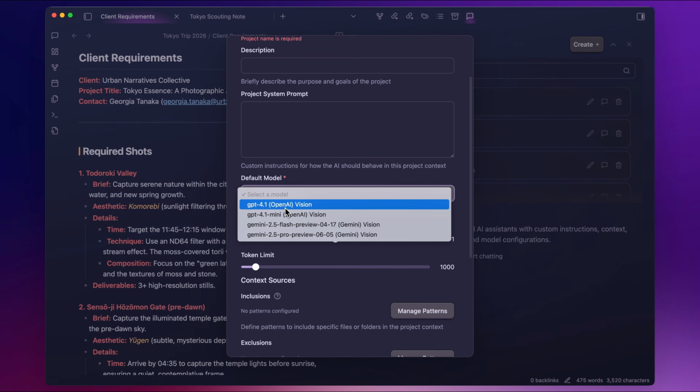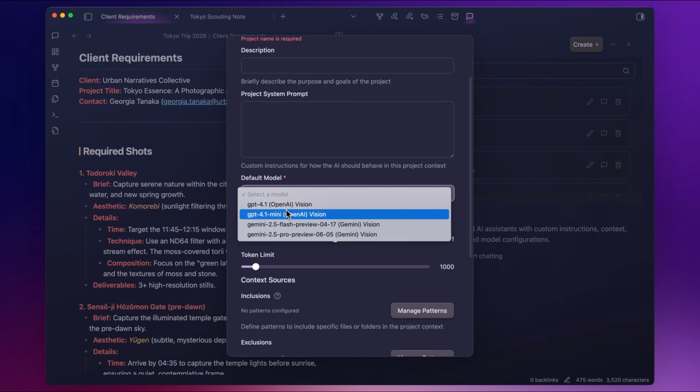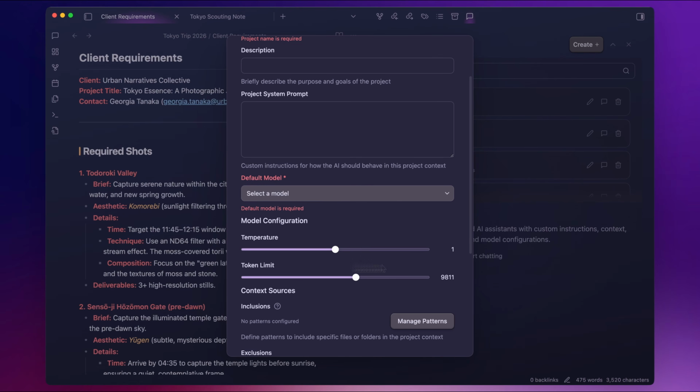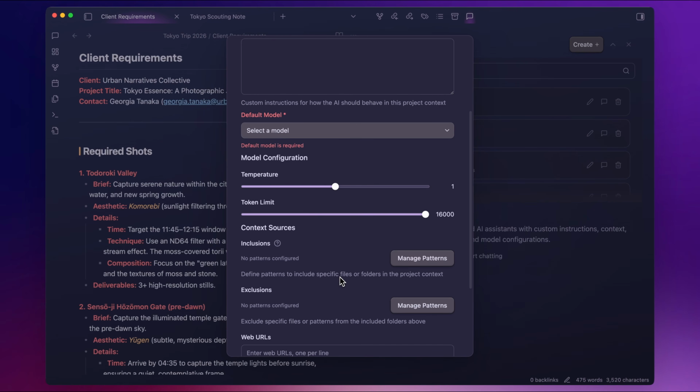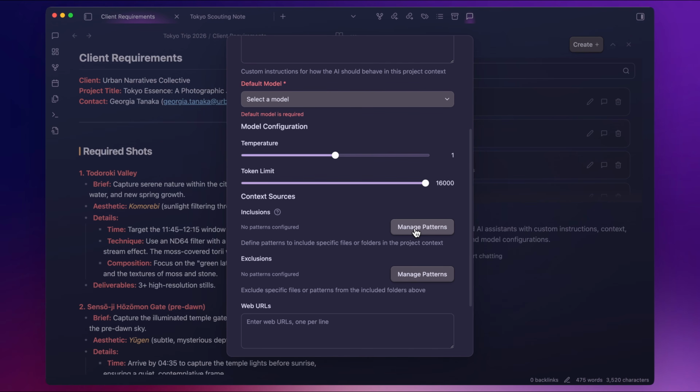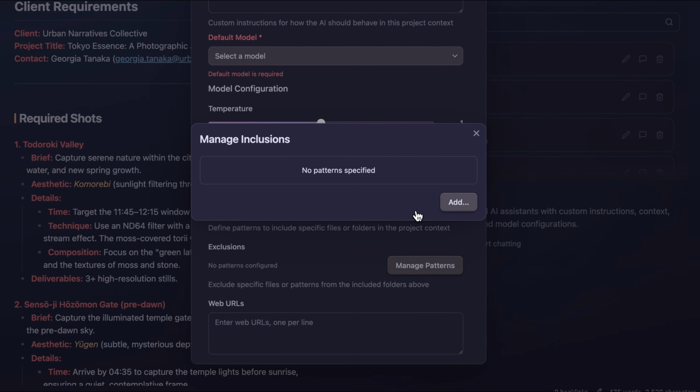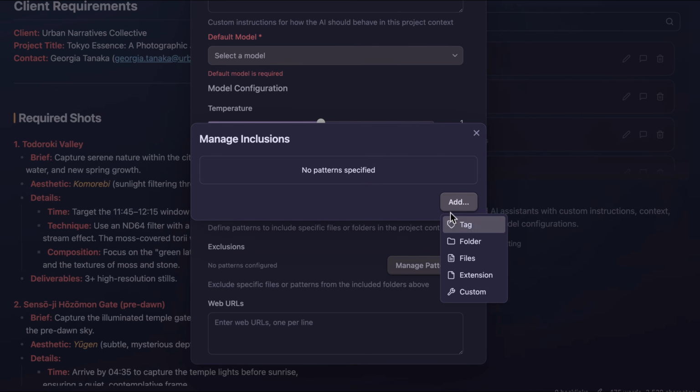This model list is limited to these 4 models for now because they support large context and context caching. I'm trying to get the Copilot Plus Flash here next. For now, you'll still need an OpenAI or Gemini API key. The real power of this mode comes from context processing. You include context with the inclusion filter here.